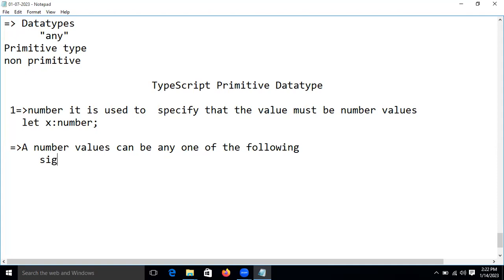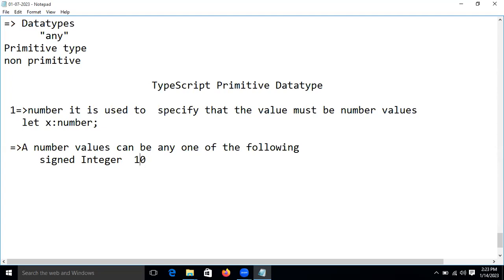Signed integer. Can anyone tell what are the signed integers? Which integer can we say is a signed integer? No issues, guys, don't worry about that. A number can be positive, or a number can be a negative value. That number is called a signed number.